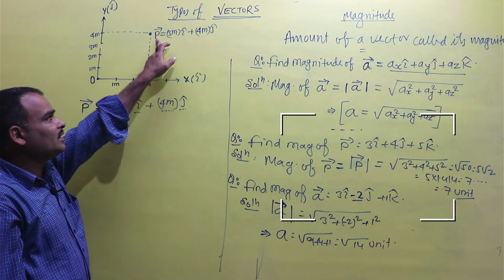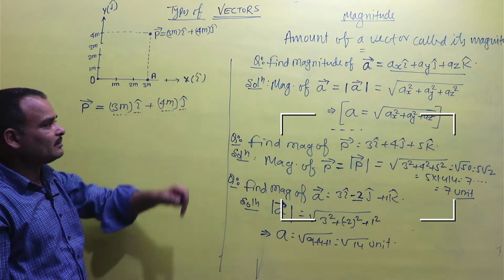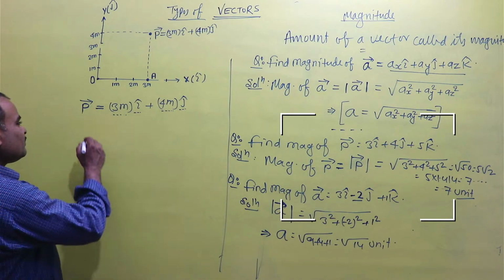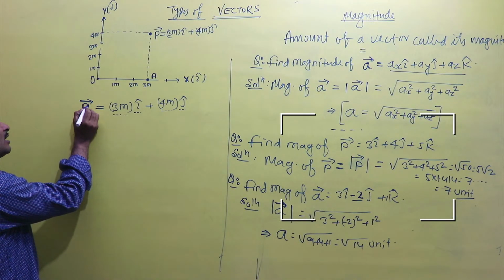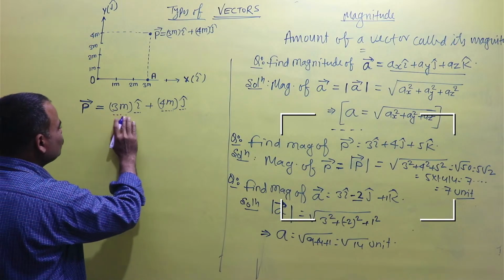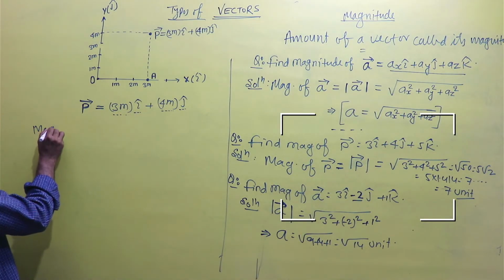Then we will reach the point P. So if it is a vector and the sign of arrow is situated upon P, it means we can reach the point P.